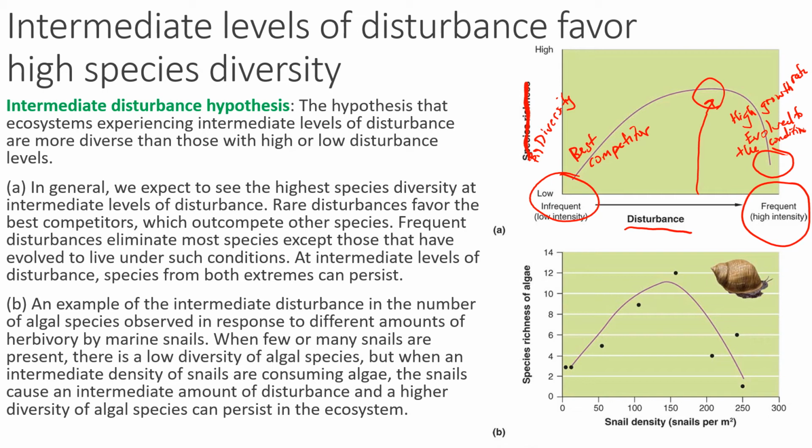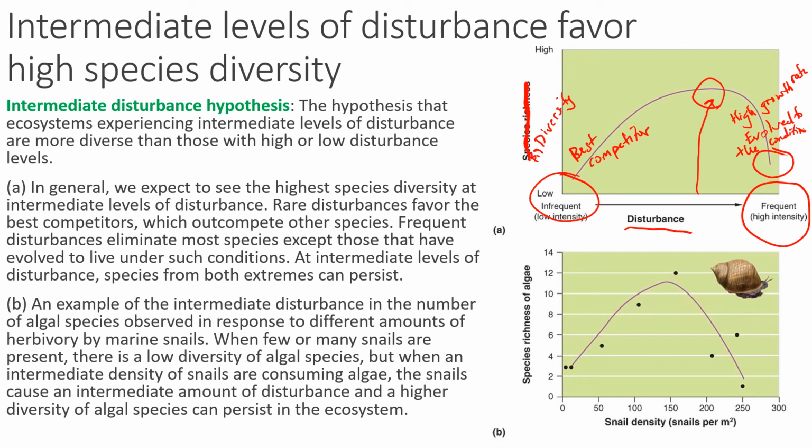Okay, so the best or highest level of biodiversity would be from medium level of disturbance. Some disturbance that does knock out some competitors, but doesn't destroy every species within the ecosystem, thus providing a very, very diverse population in that ecosystem. So let's take a look at the real life example, y'all. This is an example of B right here, the example of the intermediate disturbance in the number of algae species observed in response to different amounts of marine snails.